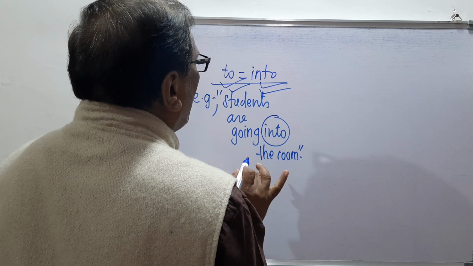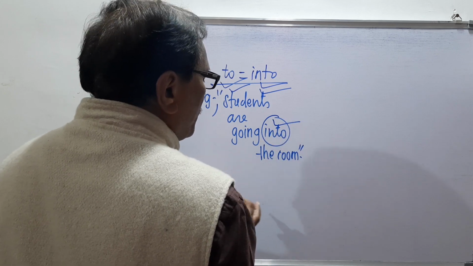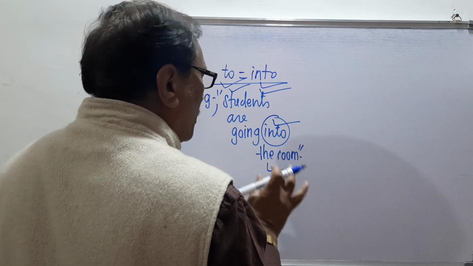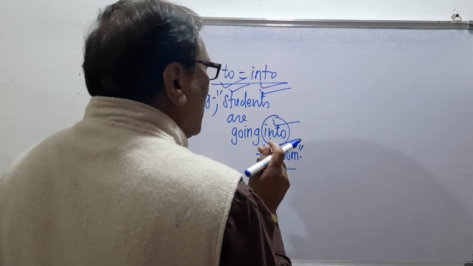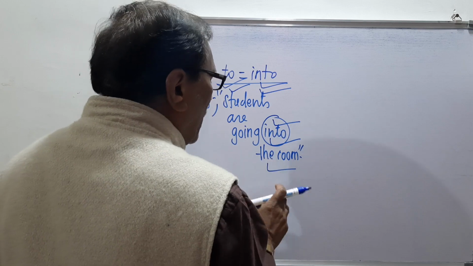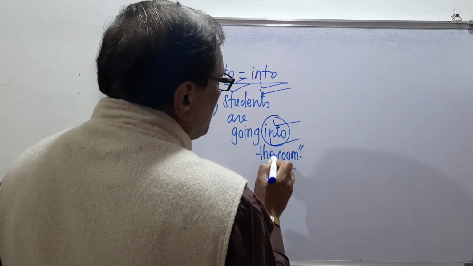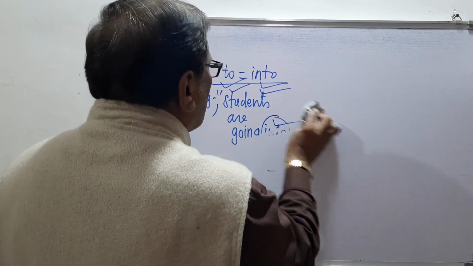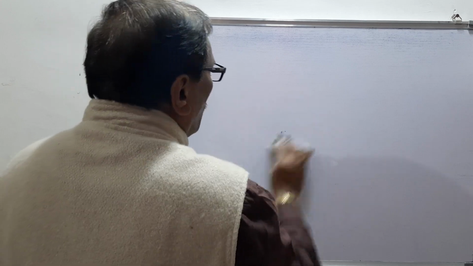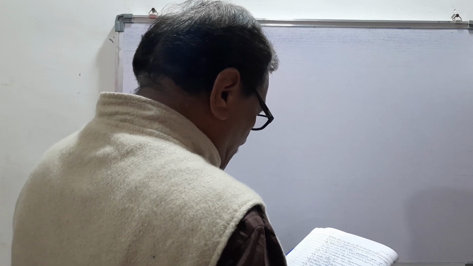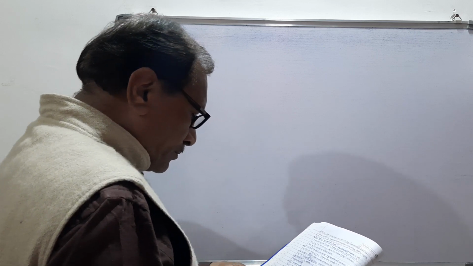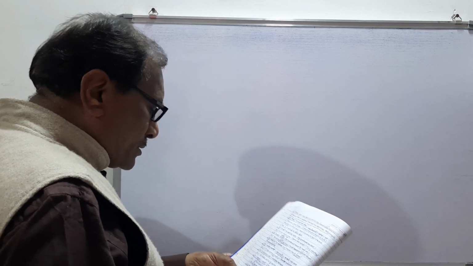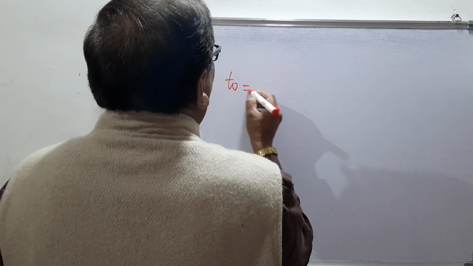So remember here, into is the preposition and the room is the original word. So always the preposition is taken first in English and the original word is taken after that. We are discussing the rule of the preposition to, which is very useful for our talking and speaking. So remember, to means here quarter to.